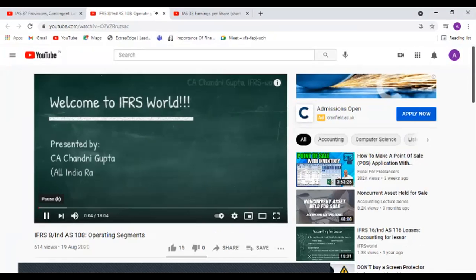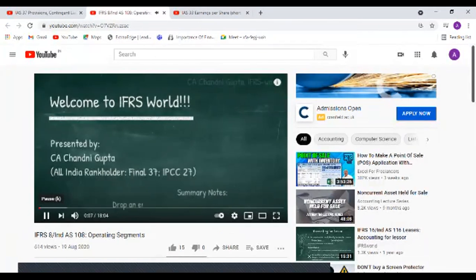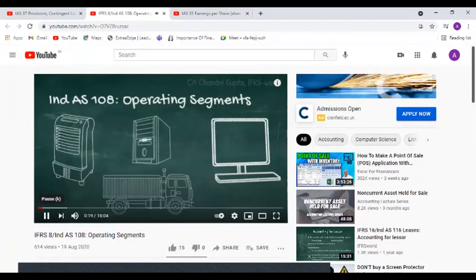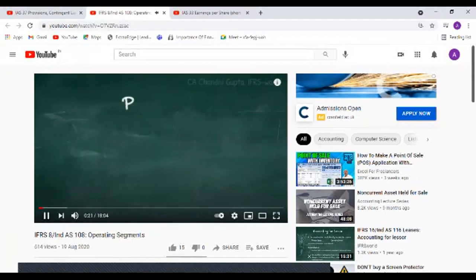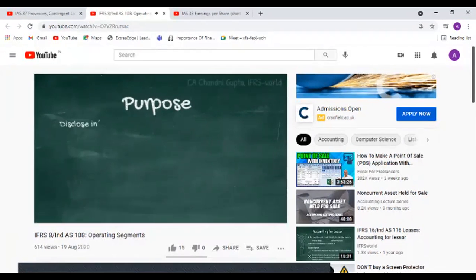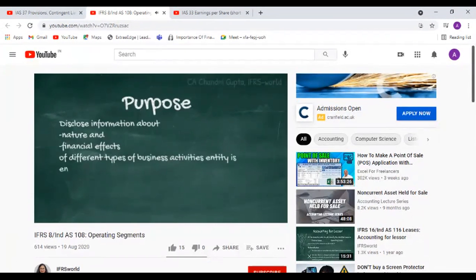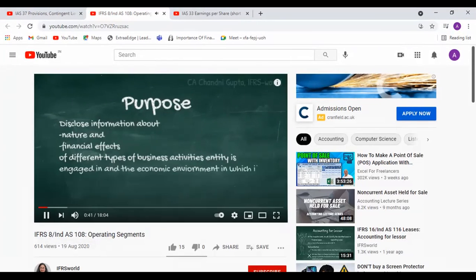IFRS world. I am Chandni Gupta and I help you with Ind AS 108, that is on operating segments. The objective of this standard is to require the disclosure of information that enables the users of financial statements to evaluate the nature and financial effects of the types of business activities in which an entity engages and the economic environment in which it operates.